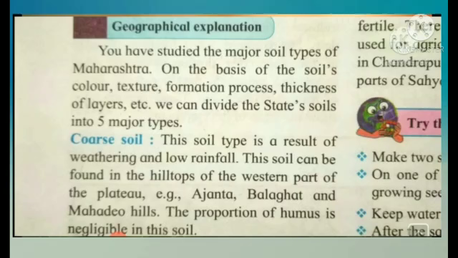In the regions of hilltops of the western part of the plateau. Now wherever there is low rainfall and weathering, it gives rise to coarse type of soil. Now, the proportion of humus is negligible means there is very little, or you can say none found. Humus is not found in that soil or very less. So if there is no humus in the soil, that means the soil is not fertile or very less fertile.